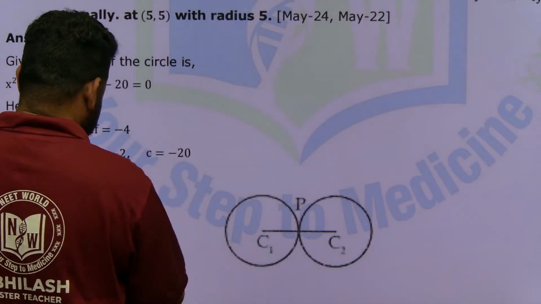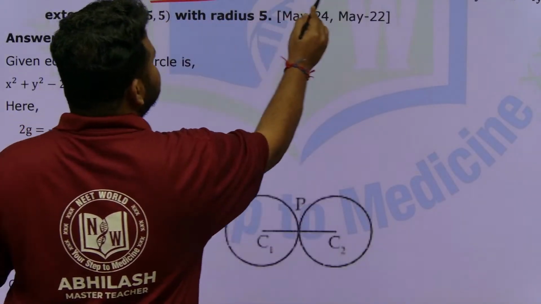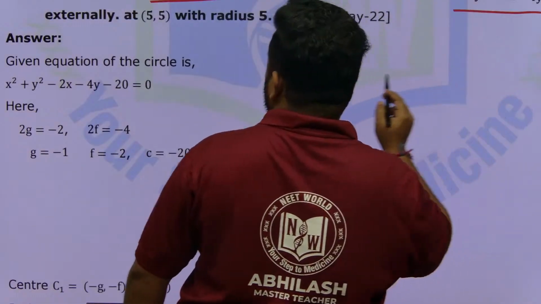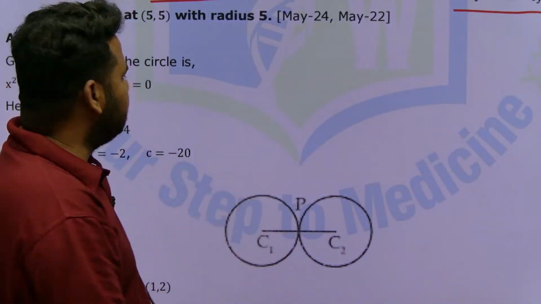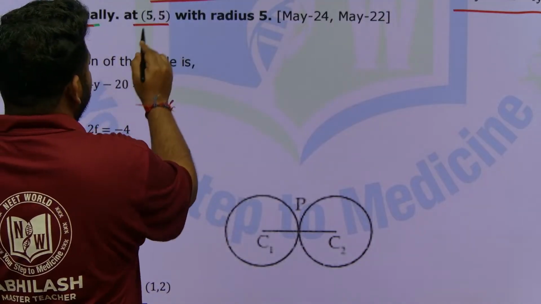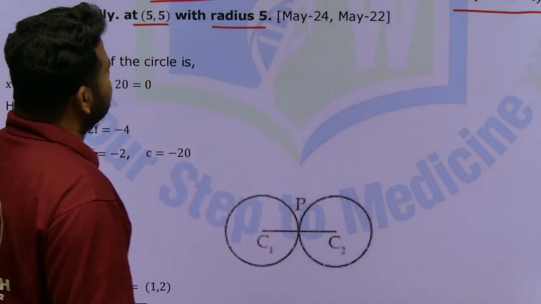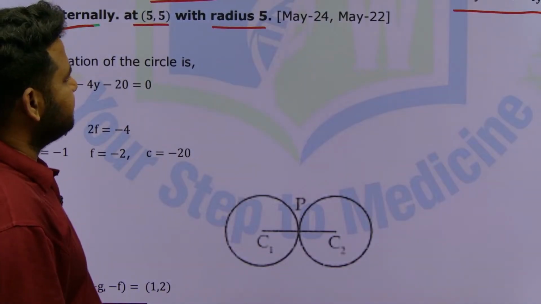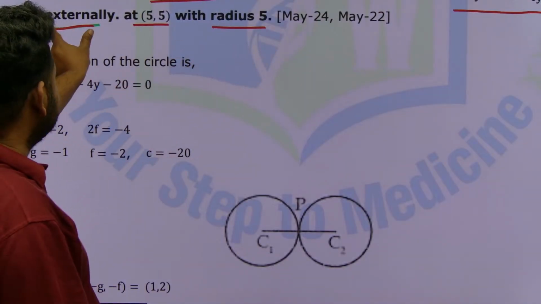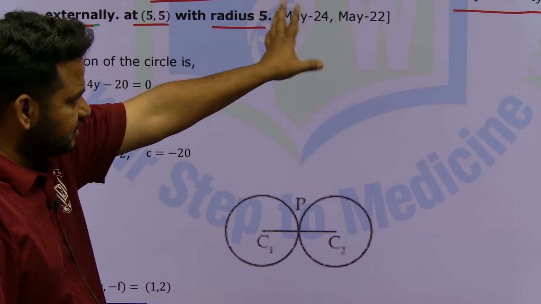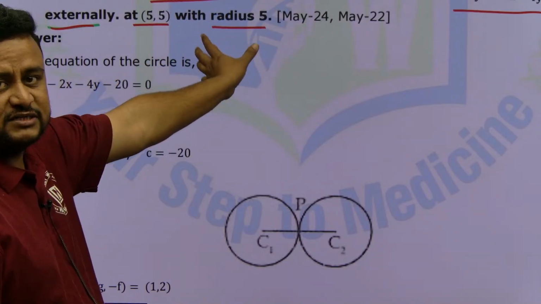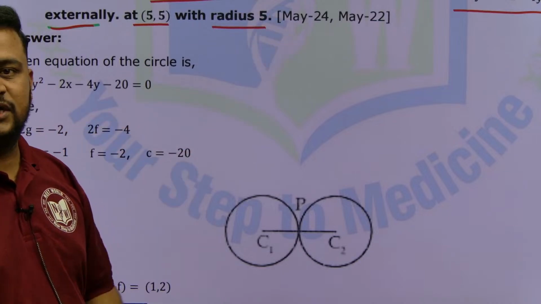They have already given the equation of one circle. The two circles touch externally. They are touching externally at the point 5, 5. Find the equation of the circle which touches the given circle externally at 5, 5. For the circle we have to find, the radius is given as 5.